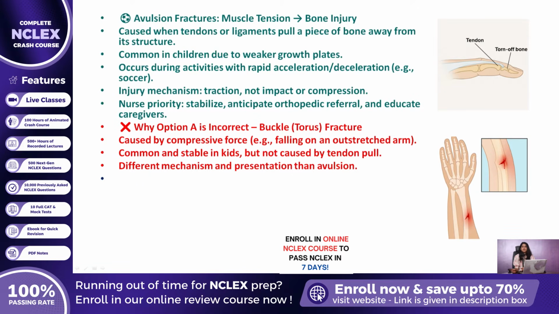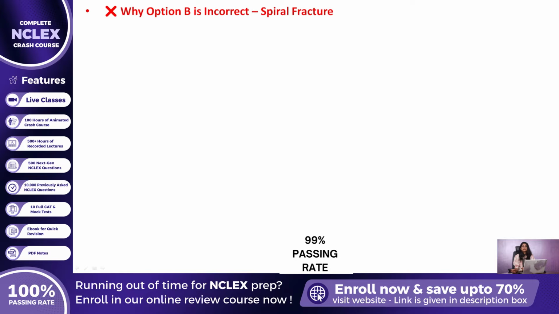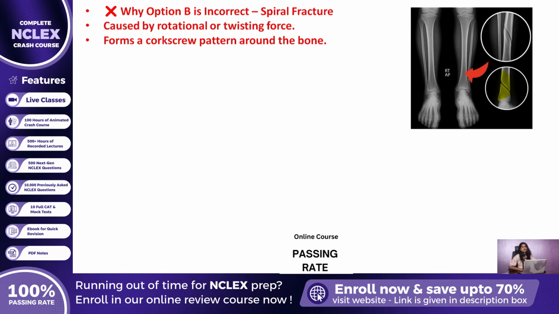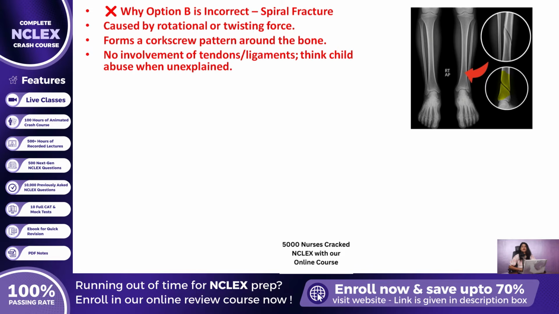As for option B, we need to focus on how different the force pattern is in spiral fractures. Spiral fractures result from a twisting motion that wraps the break around the shaft of the bone in a corkscrew pattern. These are often seen in rotational trauma or suspicious injury patterns like child abuse. Unlike avulsion fractures, spiral fractures are associated with torque and do not involve tendons or ligaments pulling on the bone. Identifying the right mechanism of injury helps guide imaging choices and alerts the nurse to potential safety or social concerns when appropriate.